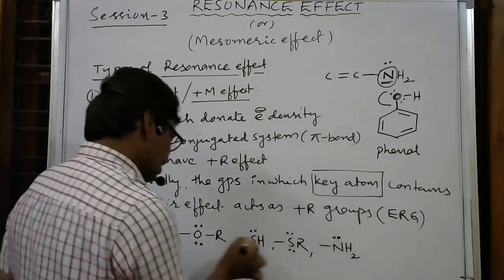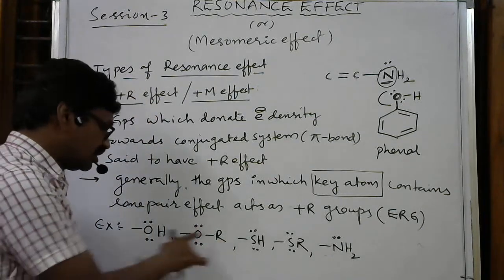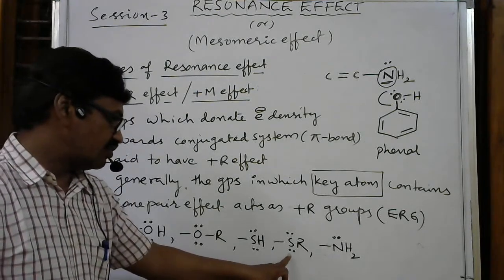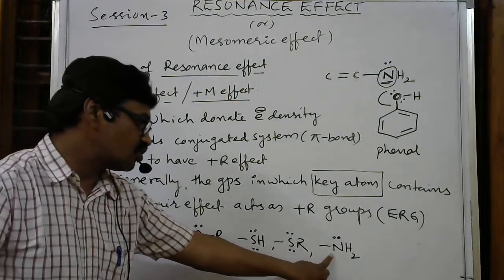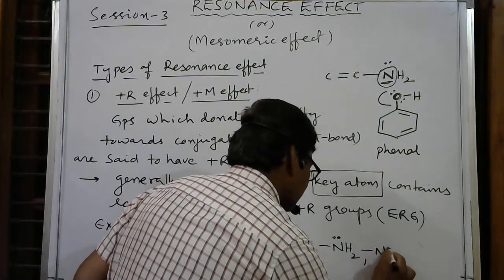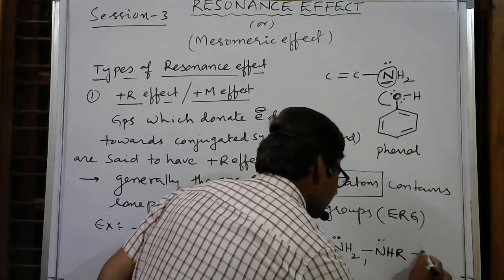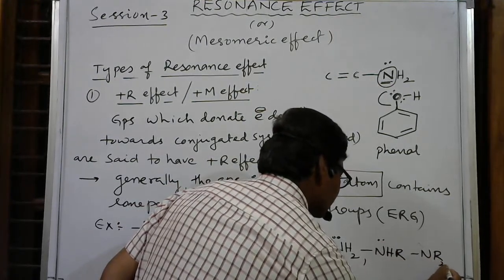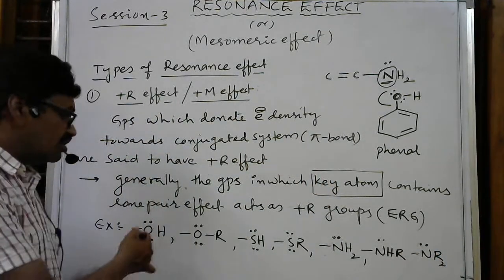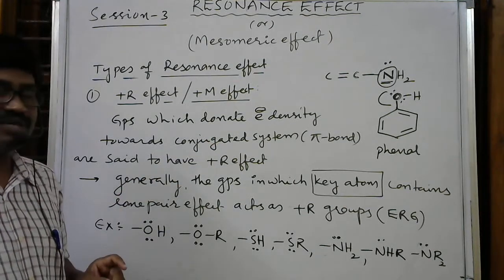On oxygen and sulfur, the 16th group elements. Oxygen is a 16th group element. Here sulfur is also a 16th group element. 16th group elements have two lone pairs of electrons. This is the 15th group element, one lone pair of electrons. Similarly, here one hydrogen I am replacing with R. And similarly here in NH2, two hydrogens are replaced. Here one lone pair of electrons. So all these groups have plus R nature, otherwise plus M nature.